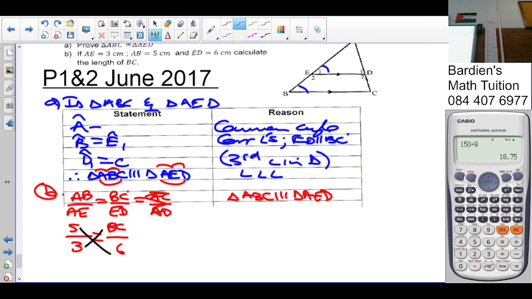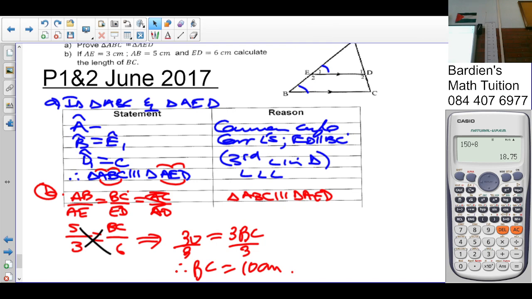Cross multiply. So it's going to be 6 times 5, which is 30, equals 3 times BC, is 3 BC. Divide by 3 both sides. Therefore BC is equal to 10 centimeters.